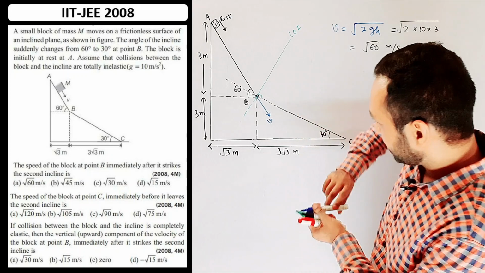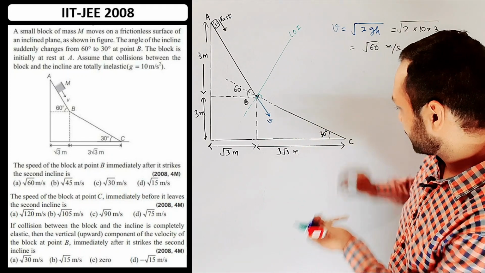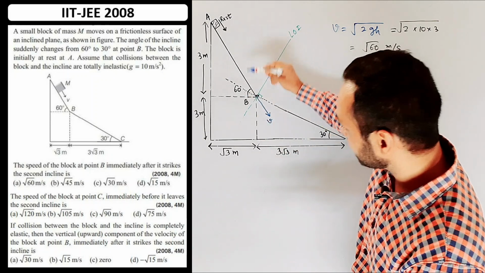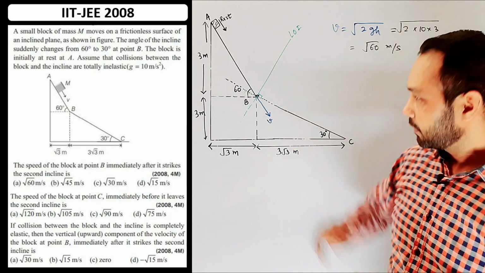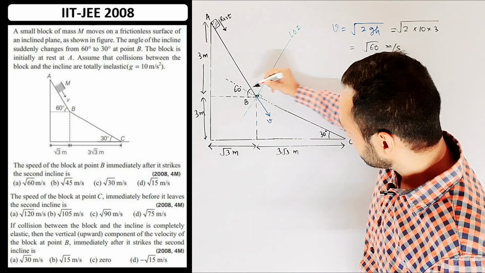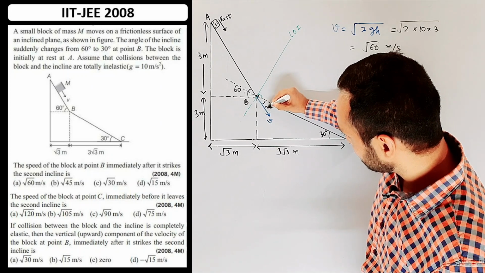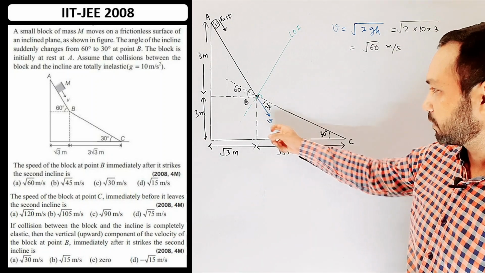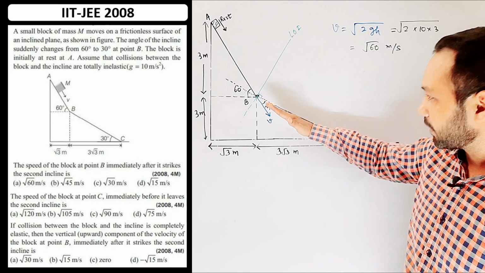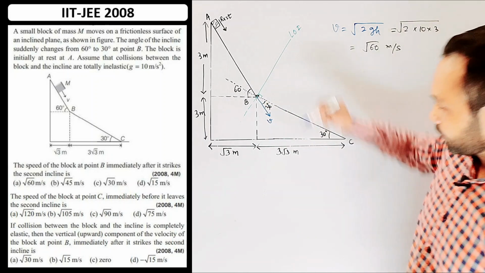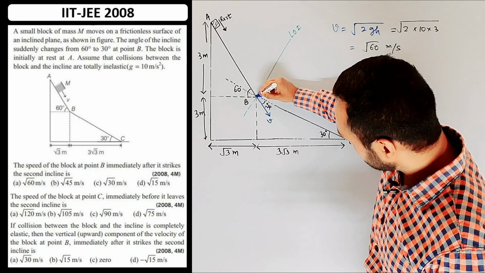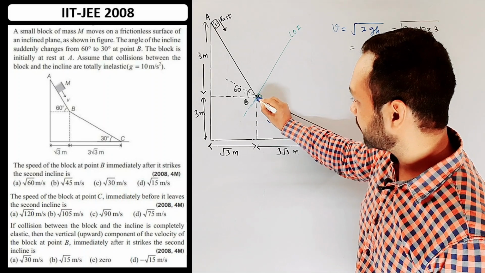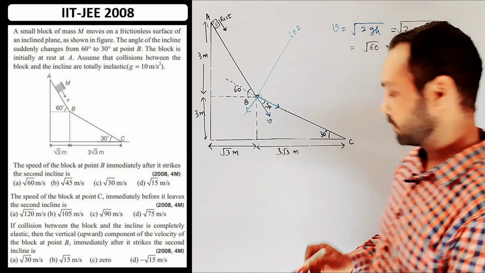So this angle is 30 degree, this angle is 30 degrees, so this angle is also 30 degree, and this whole is 60 degree, so this remaining is also 30 degree. And if this angle is 30 degree, so this angle is also 30 degree. Still we are before the collision, so I am going to make the component of this velocity along and normal to the inclined plane before the collision. So this is the component of velocity normal to the incline, along the LOI, and this is the component of velocity along the incline, normal to LOI, before collision.